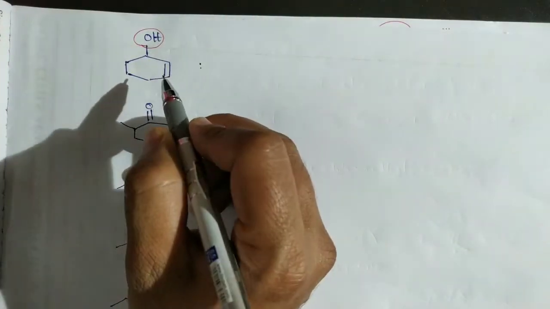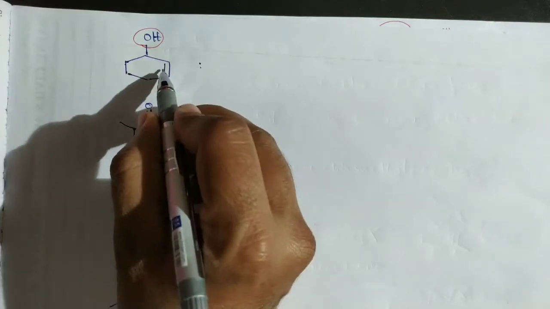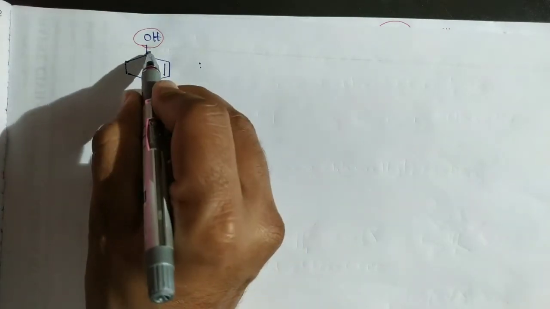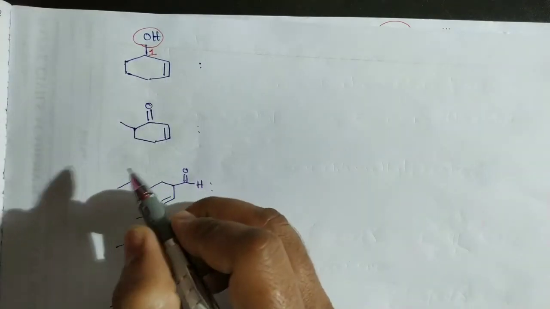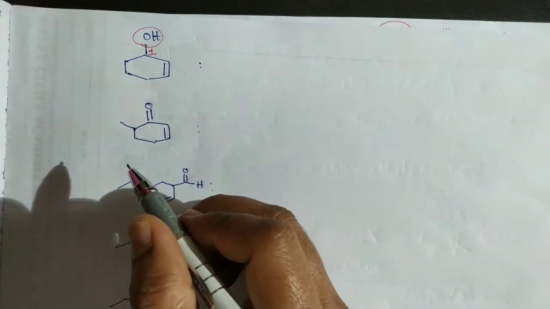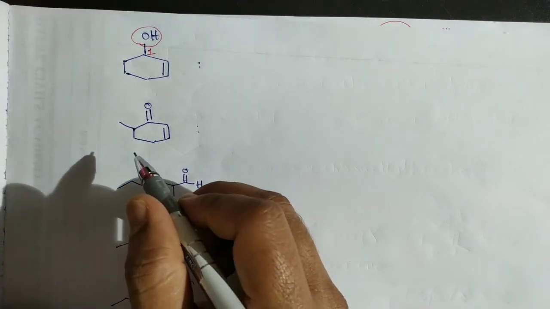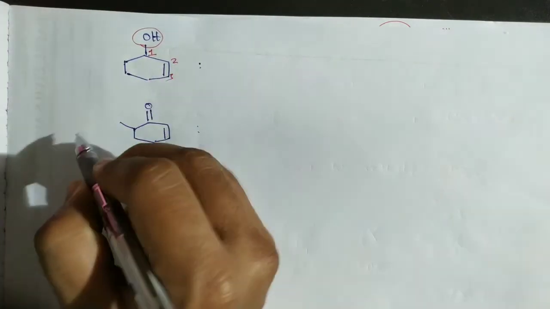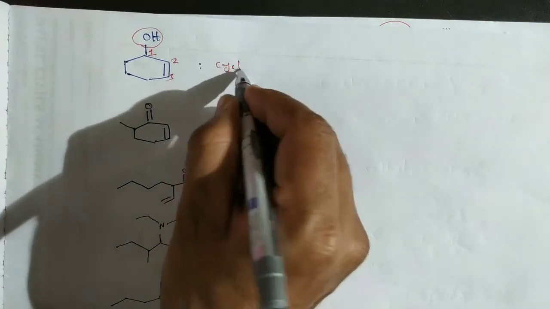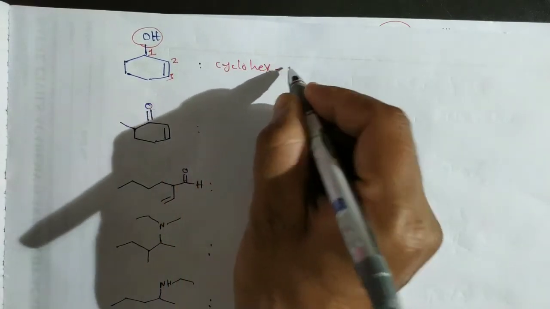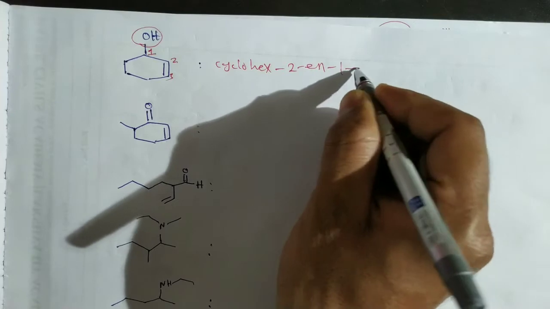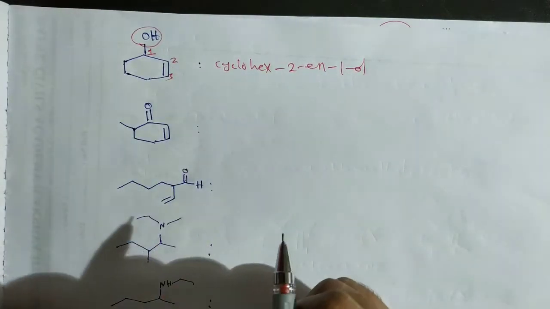Next one. Here in this case there is a functional group. OH is a functional group, and a double bond is there. You have to start numbering always from the functional group carbon. The functional group gets a high priority over the double bond or triple bond. So here the position of the ene is 2. Its name is cyclohex-2-en-1-ol. That is the IUPAC name of this compound.